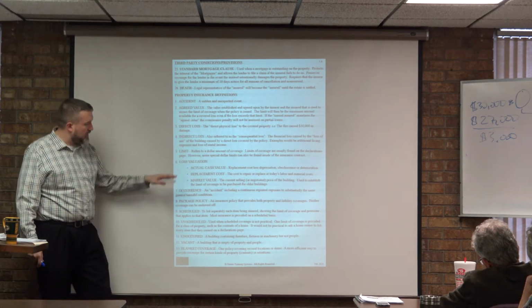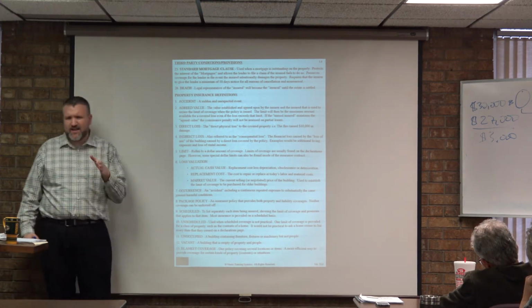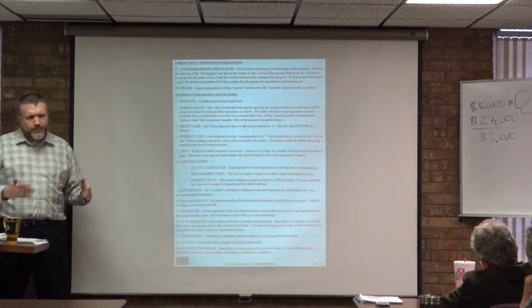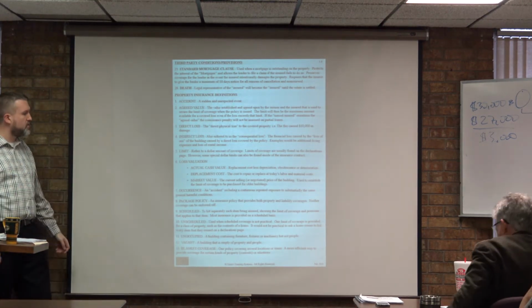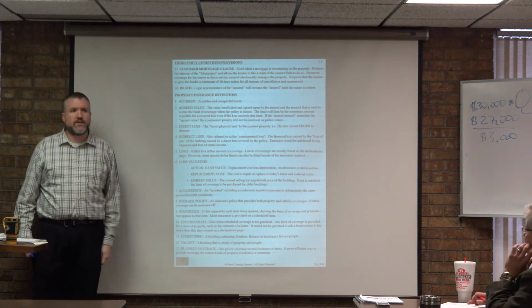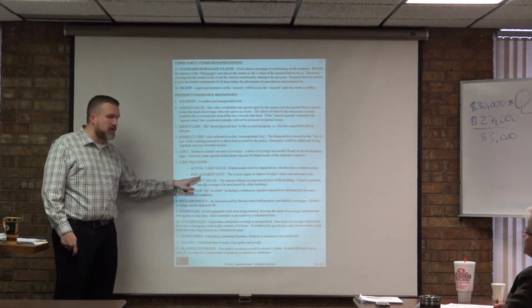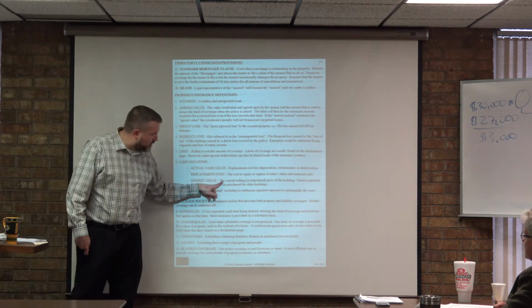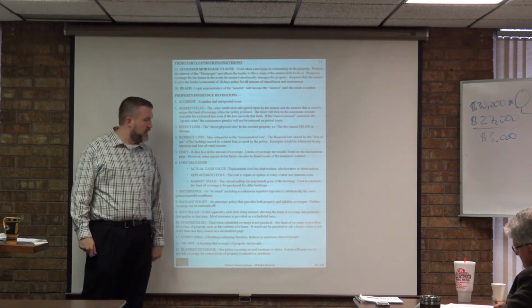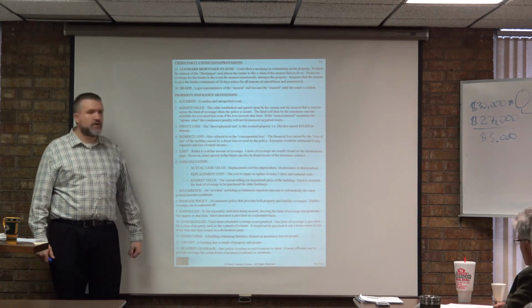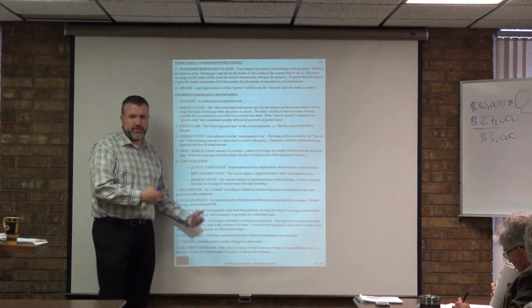Loss valuation, ACV, RCV. We've already hit those a few different times now, so hopefully those have sunk in. We know what those are. This is one we haven't talked about yet, though. It's called market value. Sometimes you can only insure your property up to its market value, which means the current selling price of your building. It's used to establish your limits, especially when you're talking about older buildings.